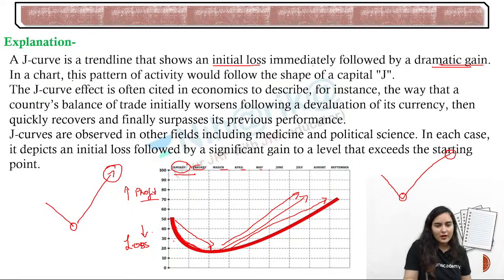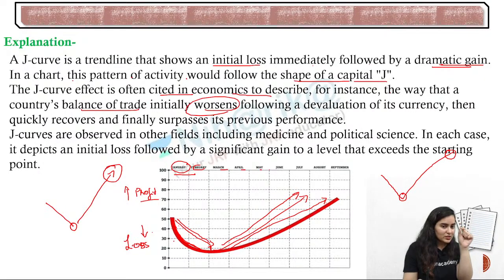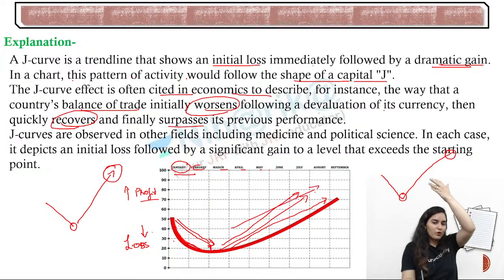In this chart, the pattern of activity would follow the shape of the capital J, the J curve. The J effect is often cited in economics to describe, for instance, the way that countries' balance of trade initially worsens, and then following a devaluation of its currency, quickly recovers and finally surpasses its previous performance.